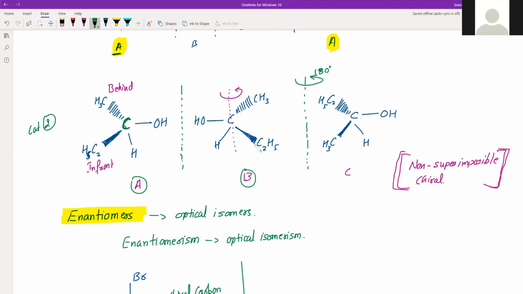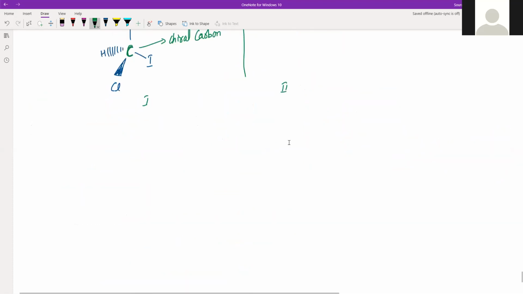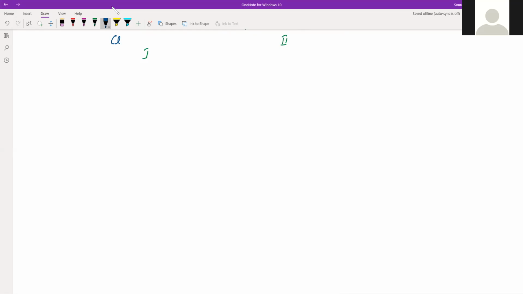Now just like enantiomers, we have another term, that is diastereomers.